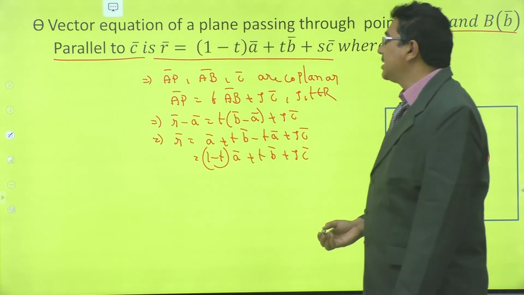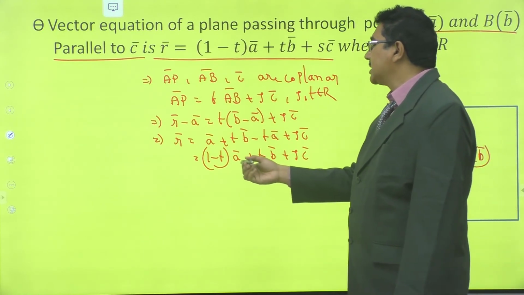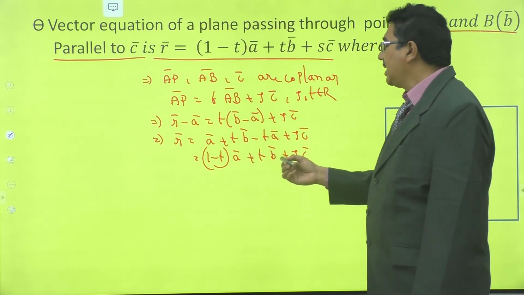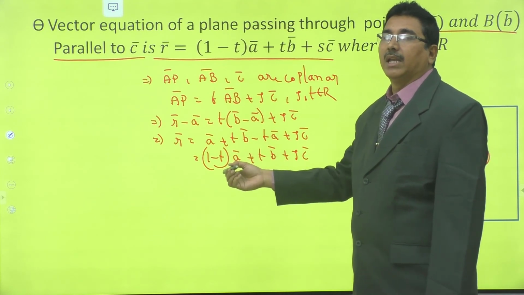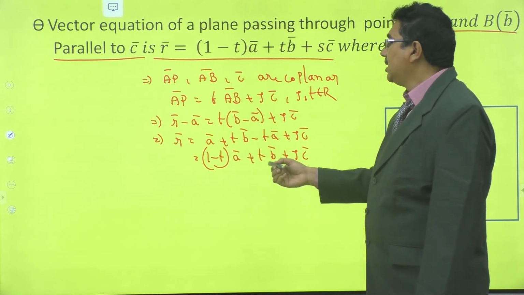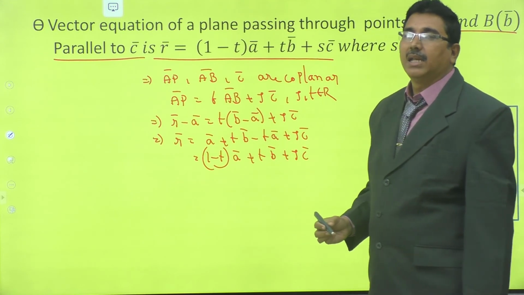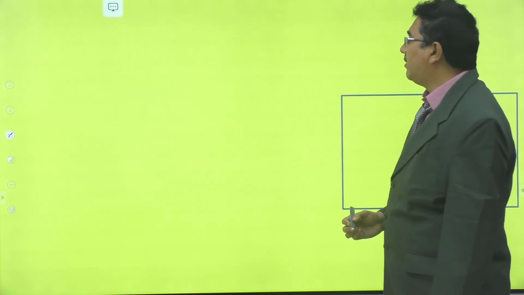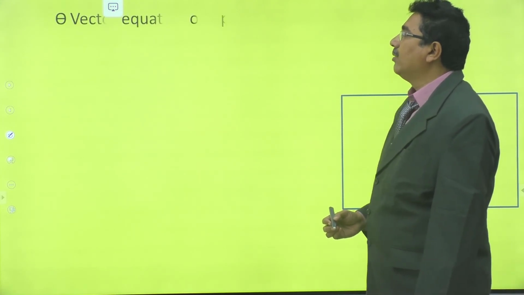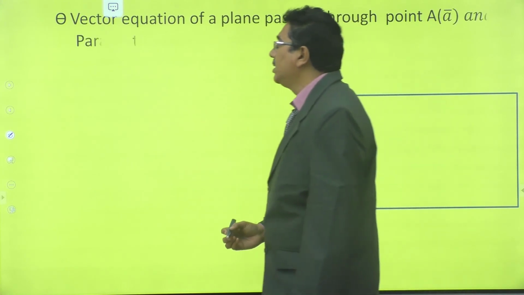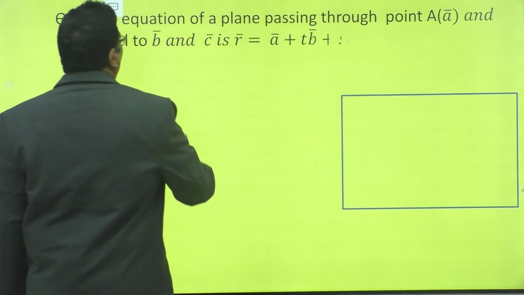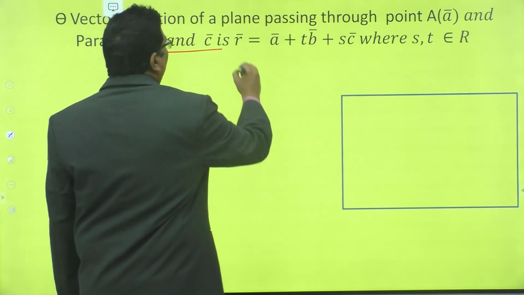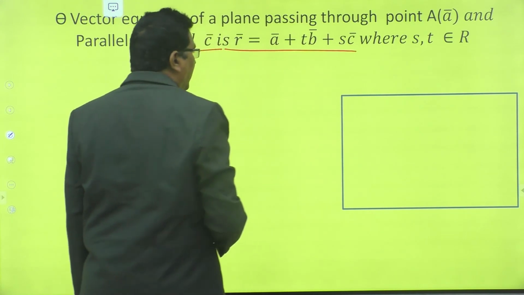Here also observe the sum of the coefficients of A bar and B bar, which are the points on the plane, is equal to 1. Finally, the third form of a plane is passing through one point and parallel to two vectors, here B bar and C bar. In this case, the equation of a plane is this.